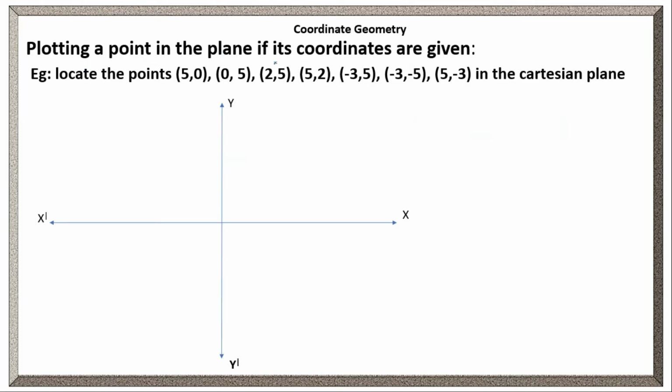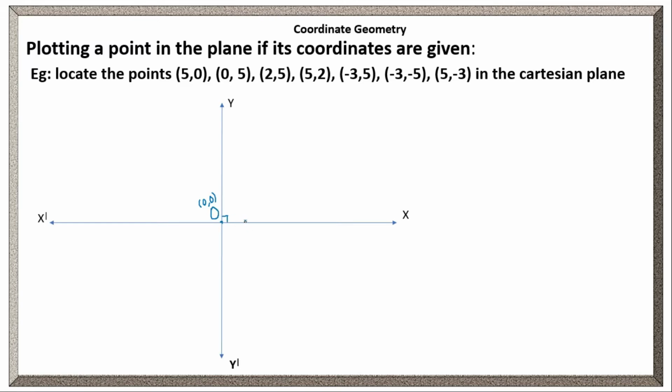Plotting a point in the plane if its coordinates are given. We have to locate these points on this coordinate plane. Clear? Normally, as already discussed, the horizontal line is called the x-axis, the vertical line is called the y-axis. The angle between the two axes is 90 degrees, a right angle, so it is a rectangular coordinate system. Where the two axes intersect, that point is called the origin. The origin is represented with capital O. The coordinates of the origin are 0, 0.